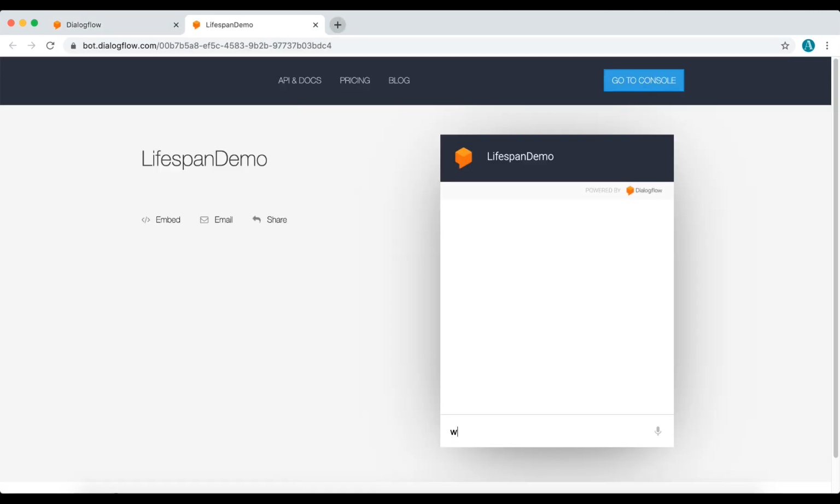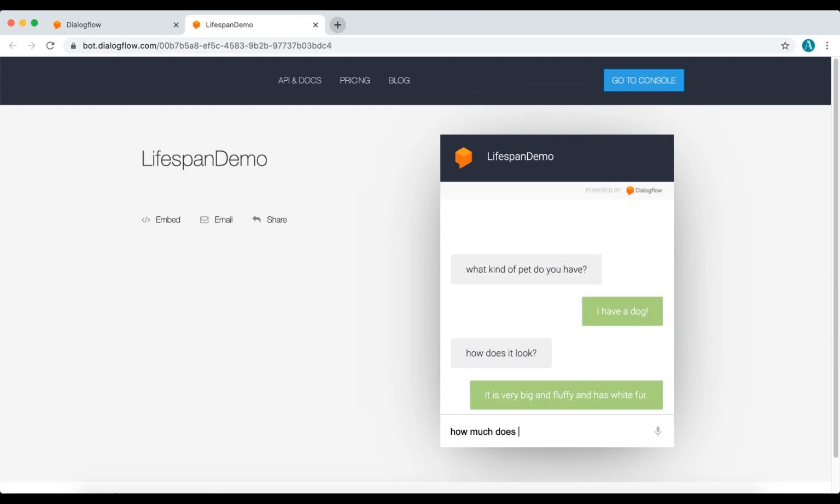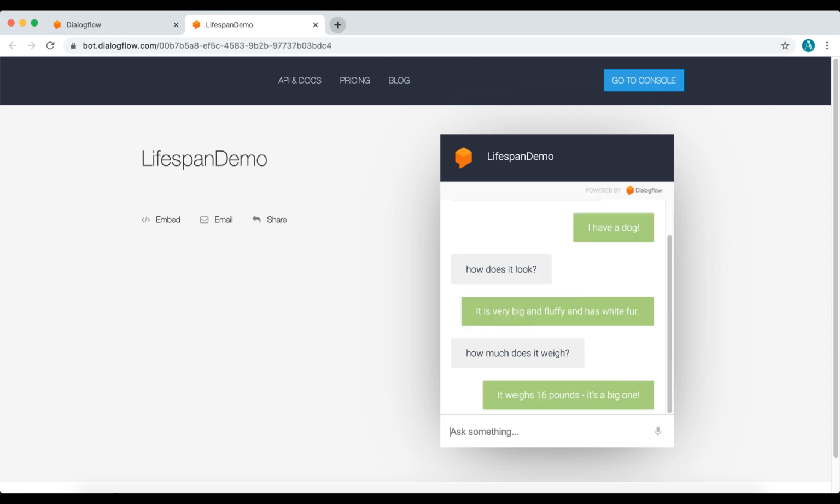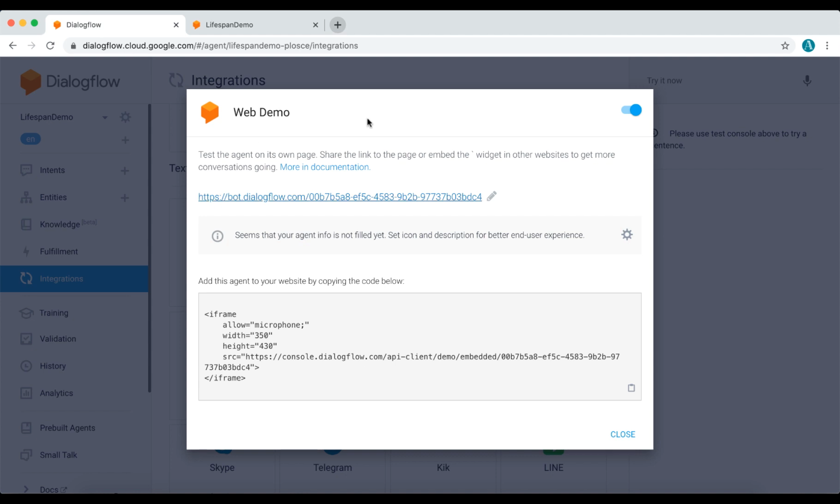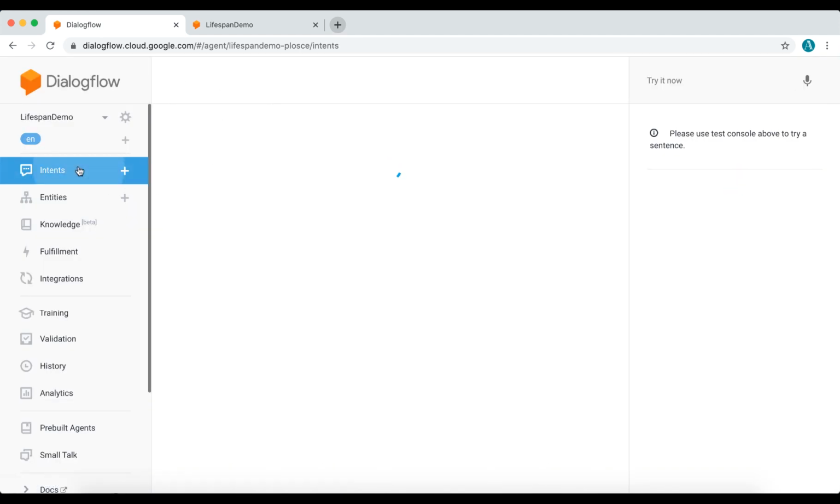Okay, so let's start off by saying, "What kind of pet do you have?" Then maybe, "How does it look?" "How much does it weigh?" And finally, "What does it eat?" Okay, so it answers all of these. And that makes sense, because there are only 3 conversation turns after the initial question, so a lifespan of 5 is more than enough. Now let's try out a lifespan of 2 and see what happens.